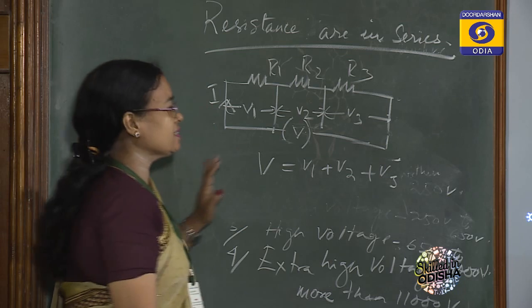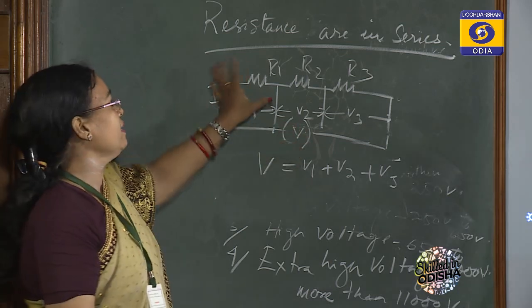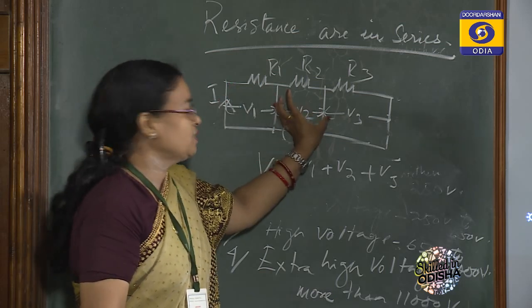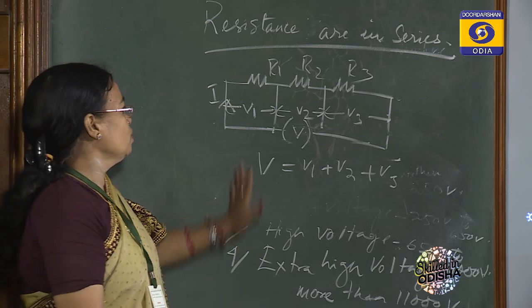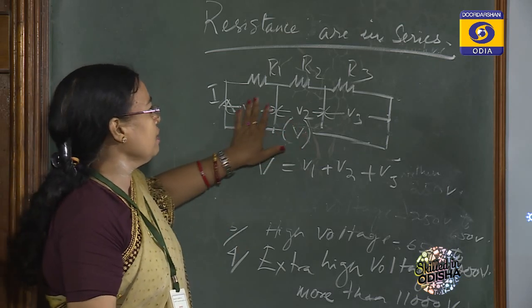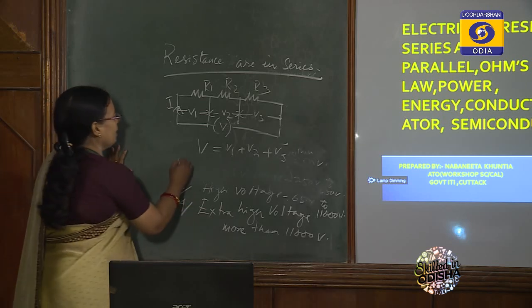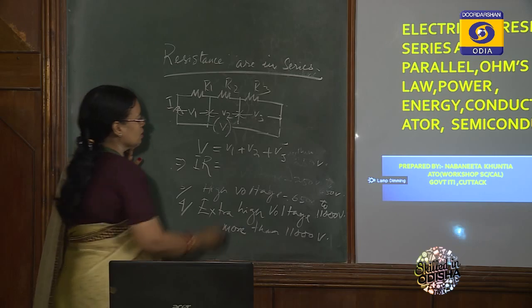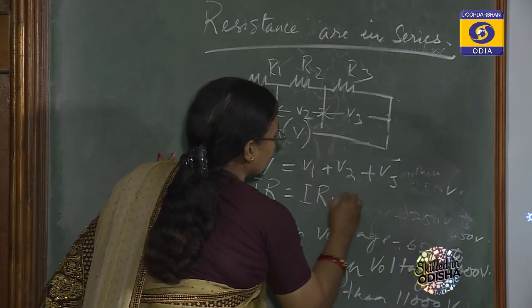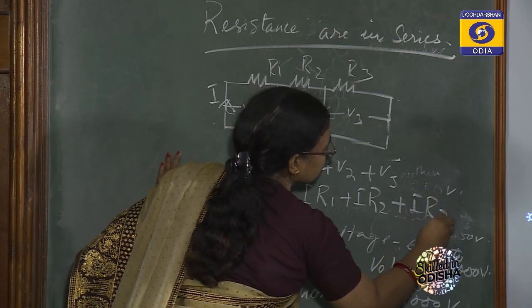What do you mean by this? The total amount of voltage is divided across the branches V1, V2 and V3. Total voltage equals V1 plus V2 plus V3. According to Ohm's law, V equals IR, so IR1 plus IR2 plus IR3.